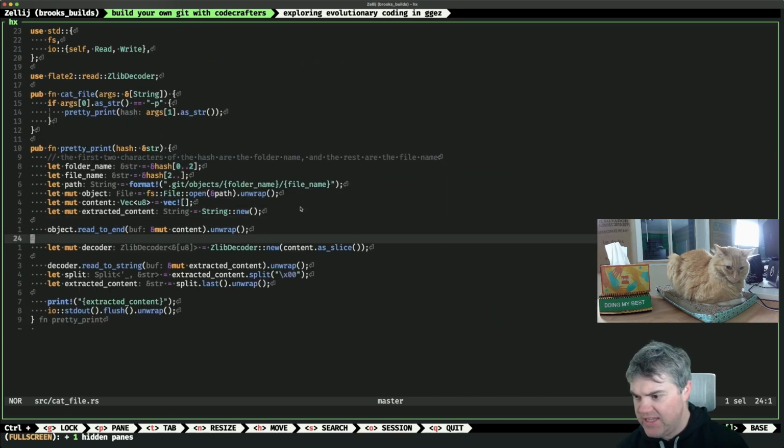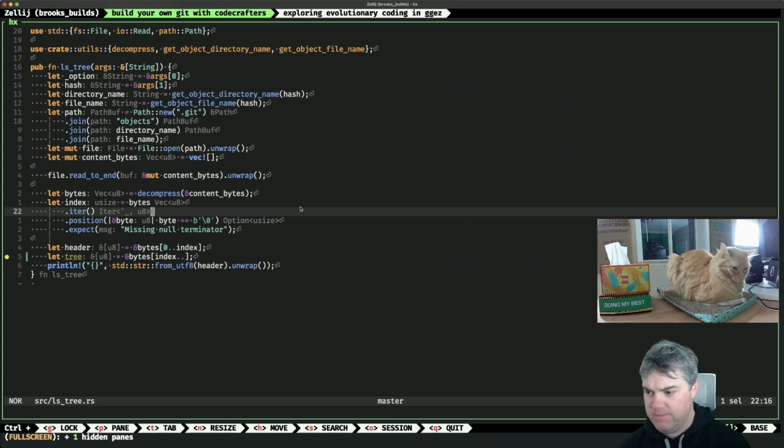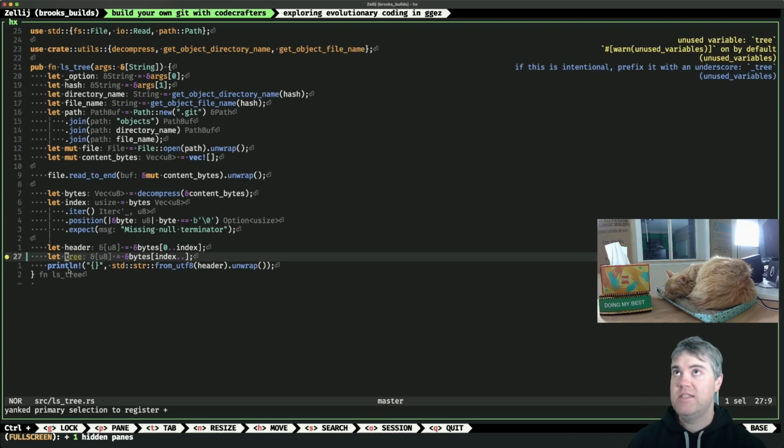Okay, so we have read to end in the buffer. We decode it. We're just reading to string, but I don't think we're allowed to read to string with this one, because I don't think that works regardless of what's in here. So let's see, we have our tree here. So then what do we want to do with this afterwards?